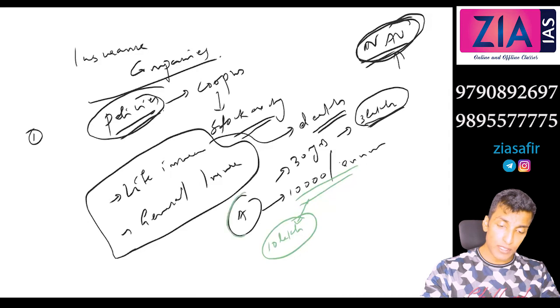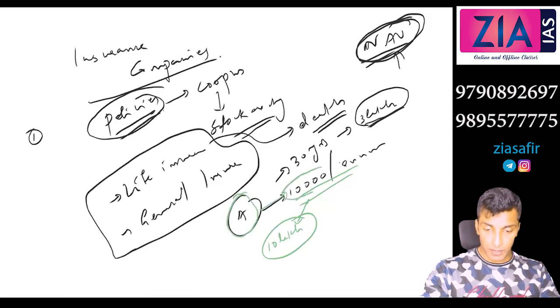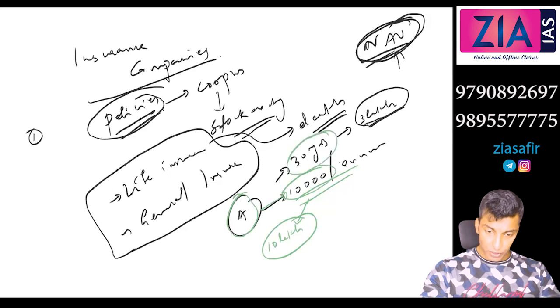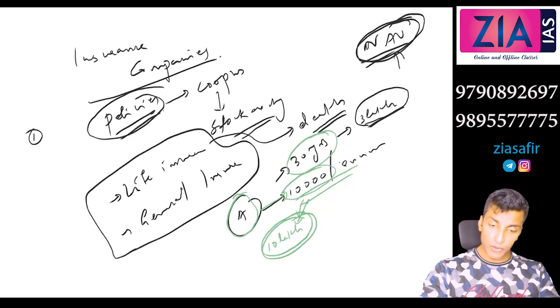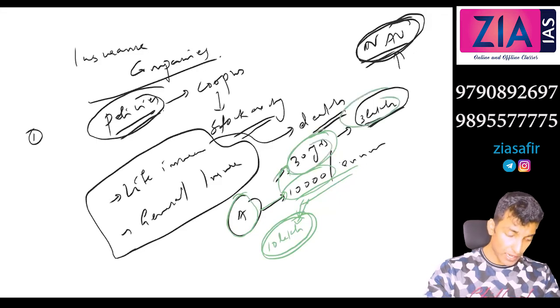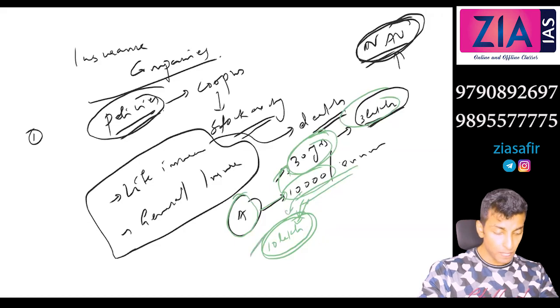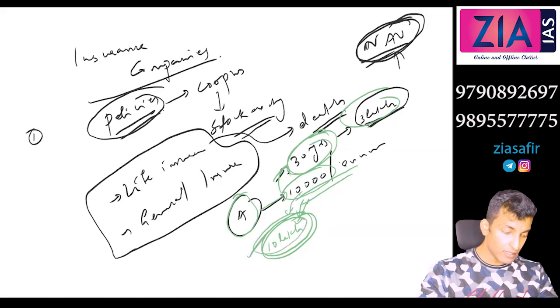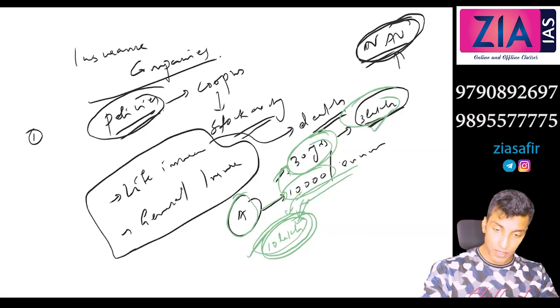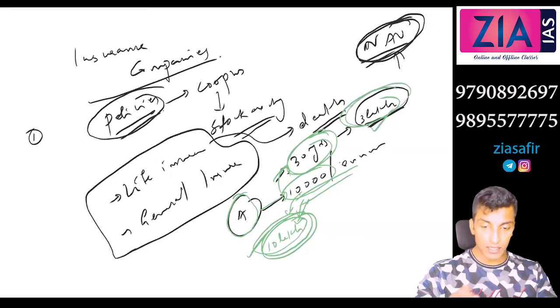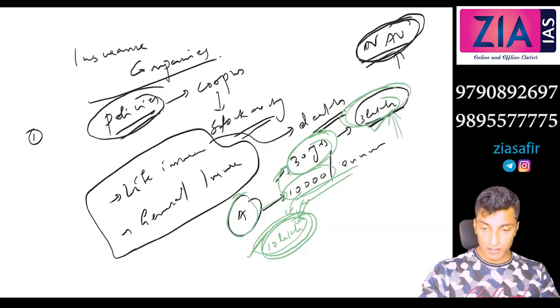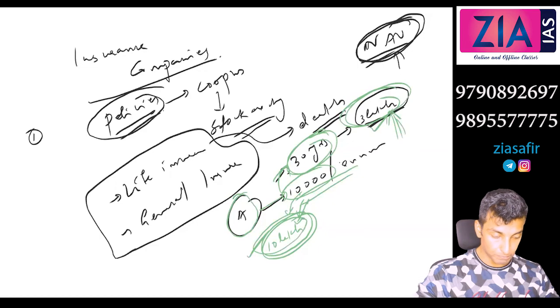But in this case, if this person has taken this policy, 10,000 per annum for 30 years, and let's suppose he is dying, he will get the entire coverage, right? 10 lakh he'll get. But in case he is paying it for the entire 30 years, this becomes 3 lakh. Okay, so once you pay the premium, even if you die after 1 year, you will still get the 10 lakh coverage. Otherwise, after maturity you can get this 3 lakh. Okay, this life insurance is actually an investment also.